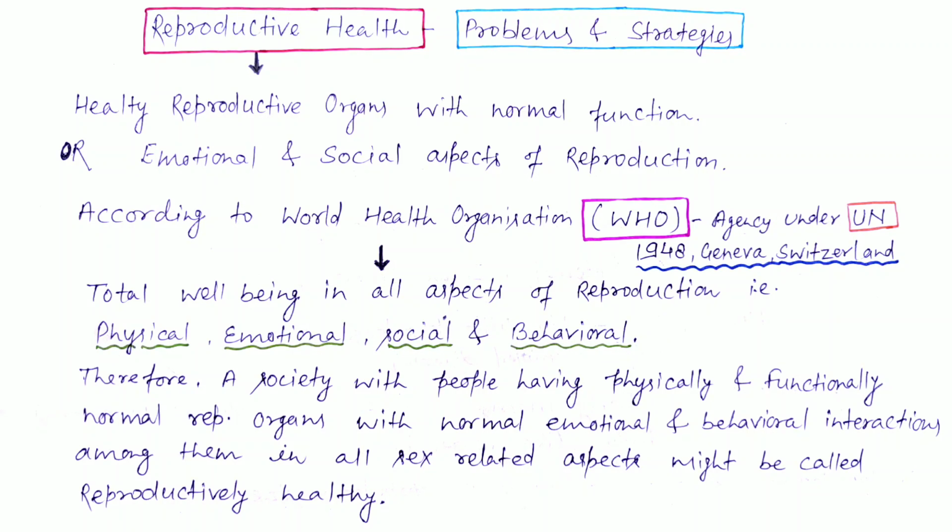Again, reproductive health is not only about the well-being of our reproductive organs. This is about our emotions, our society and our behavior.